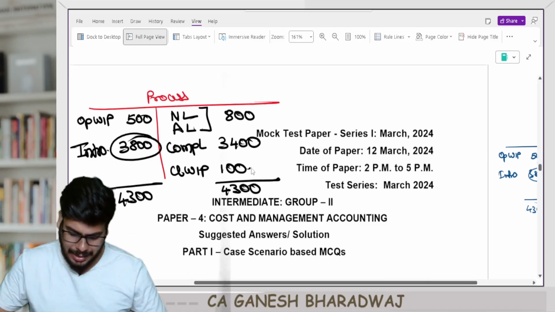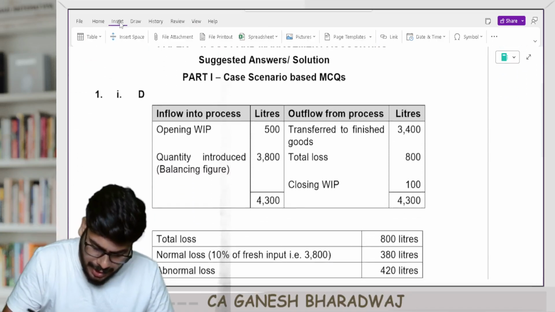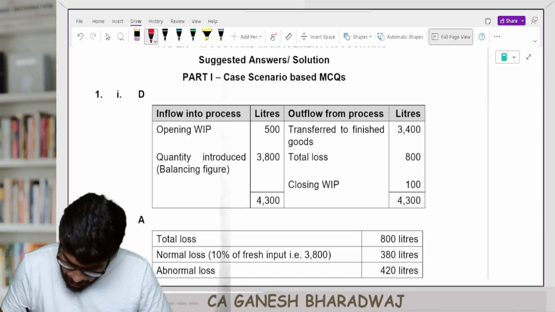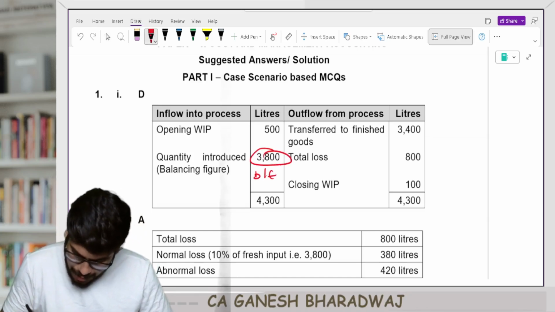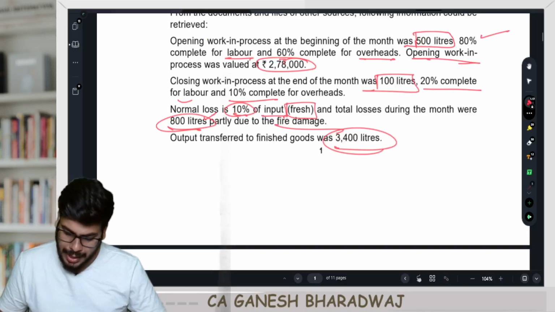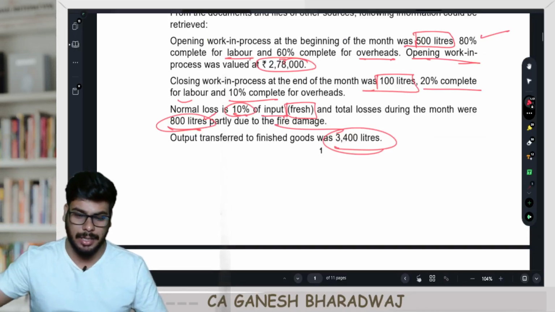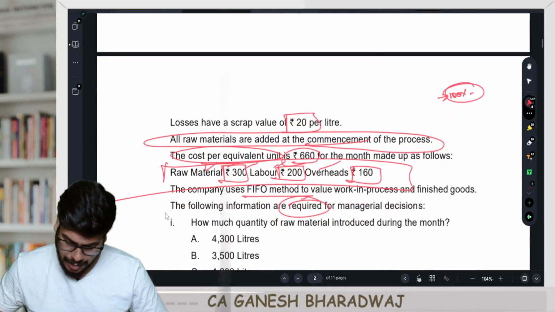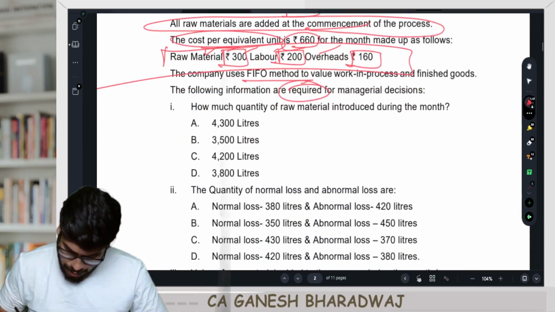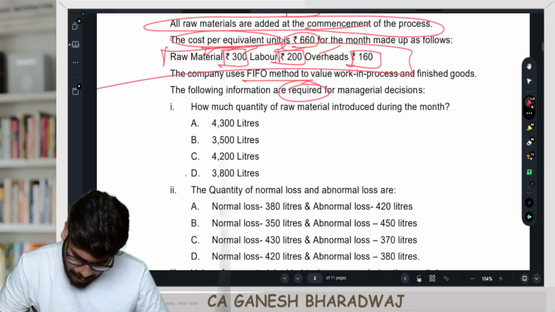So what is the answer for number one? It's going to be 3,800. Look, that is what they have also calculated. The balancing figure is going to be the quantity introduced, 3,800. 2 marks. Take it. That's all. Clear with this, guys, right? Yes, the answer is 3,800.